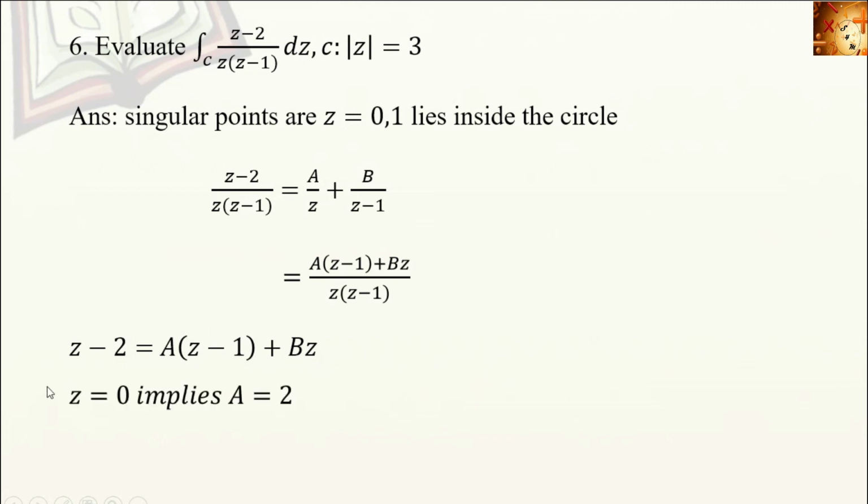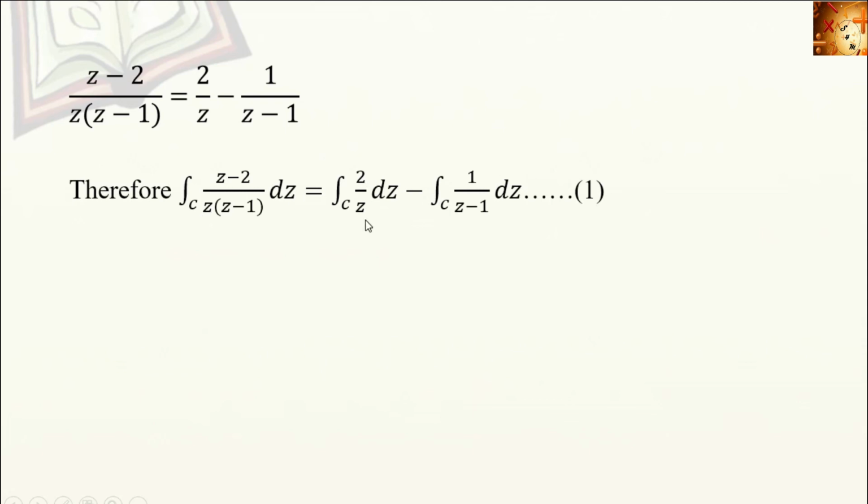If z = 0, we get A = 2, and if z = 1, B = -1. So substituting this in the given equation, we get (z - 2)/(z(z - 1)) = 2/z - 1/(z - 1). Next we want to integrate both sides, which means on the right side, integral of 2/z dz minus integral of 1/(z - 1) dz.